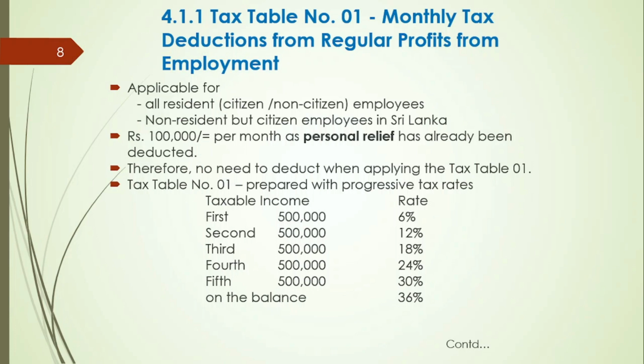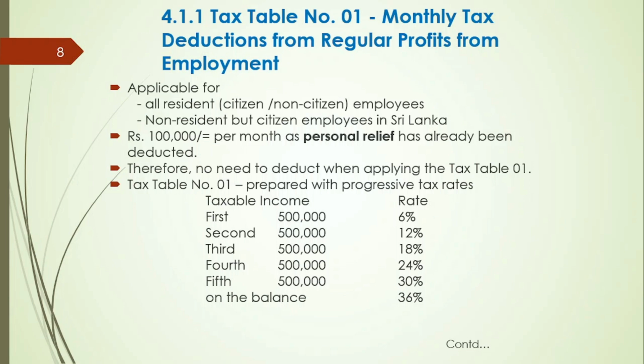First tax table is tax table number 1, monthly tax deductions from regular profits from employment. This table is applied for all resident employees and non-resident but citizen employees. The table has been compiled excluding the monthly personal relief valued 100,000. Therefore, you are not required to remove that 100,000 rupees when using the tax table number 1.